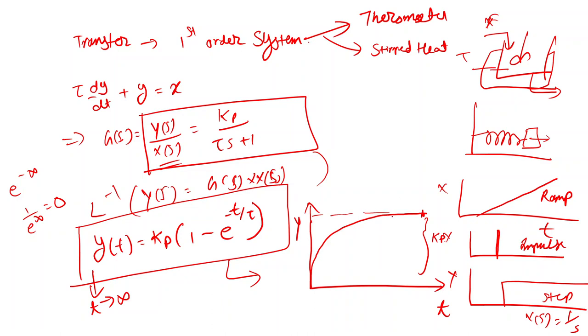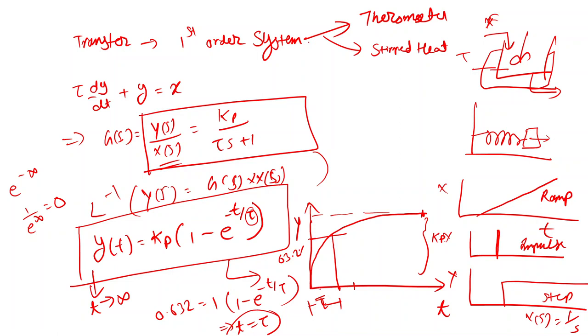Now I need to find the value of tau. What is this time constant? At some point, let's say 63.2% of this value, whatever time the system takes to reach 63.2% of this value, we call it tau. So this time taken is the time constant, and the process gain we call kp. If you replace y(t) as 0.632 and kp as 1, then you get e raised to minus t/tau, and if you solve this, you get time as tau. That is how we obtain the time constant value.